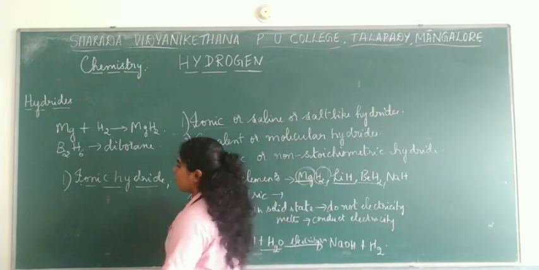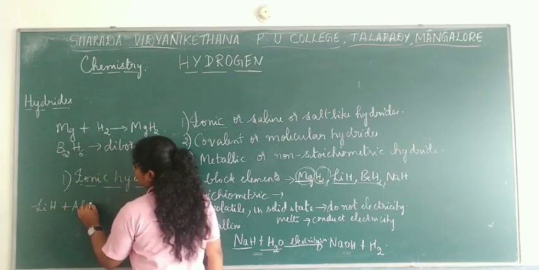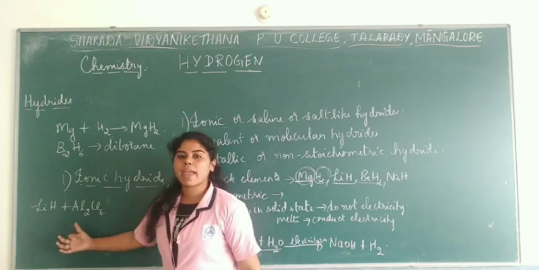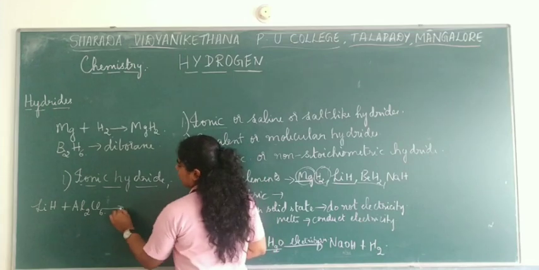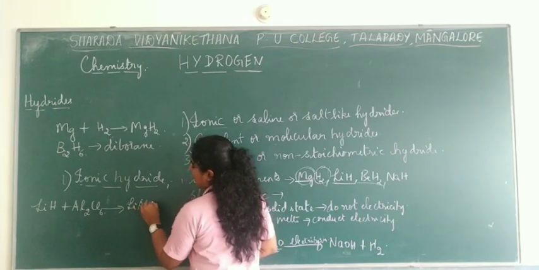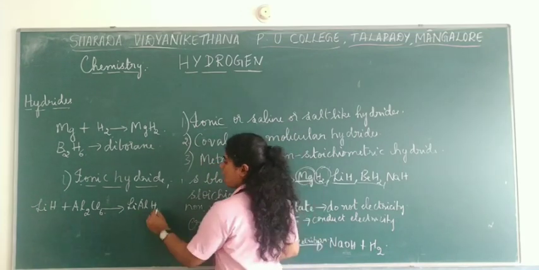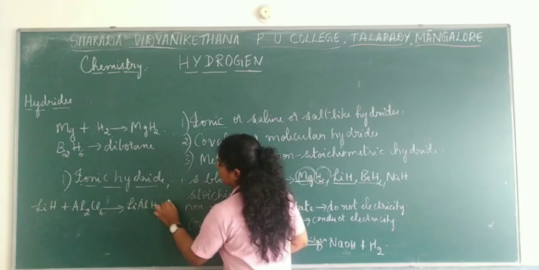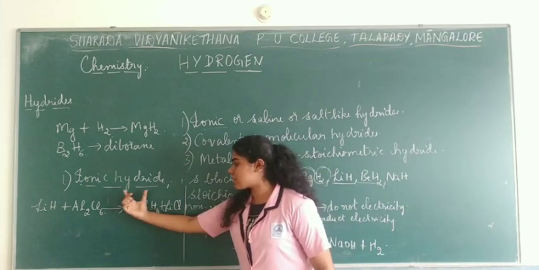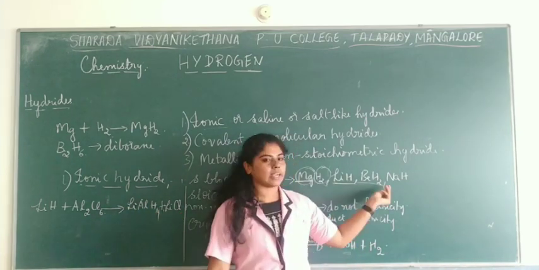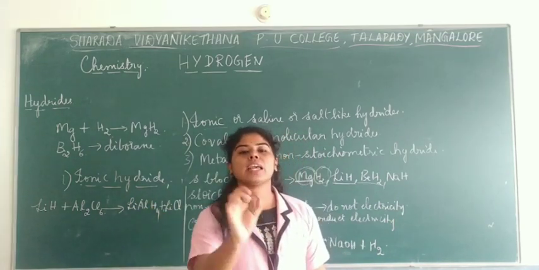Here lithium hydride can be treated with aluminium hexachloride, that is AlCl6, giving aluminium hydride, with the byproduct formed being LiCl. So these hydrides are mainly very good reducing agents, especially in industrial use.